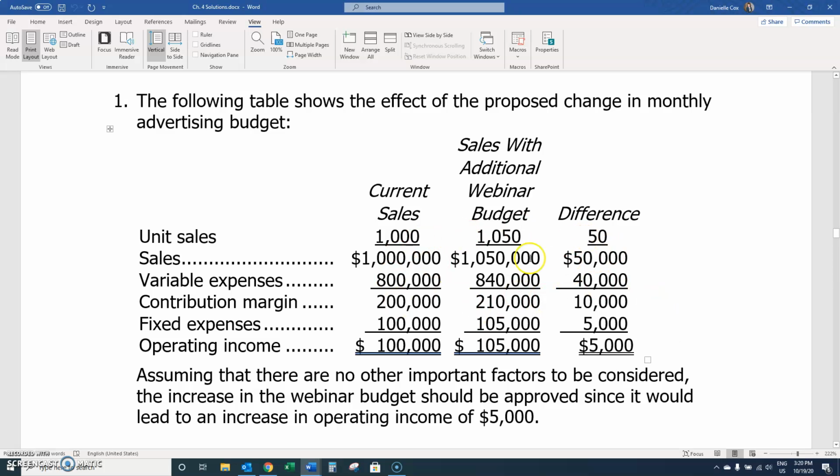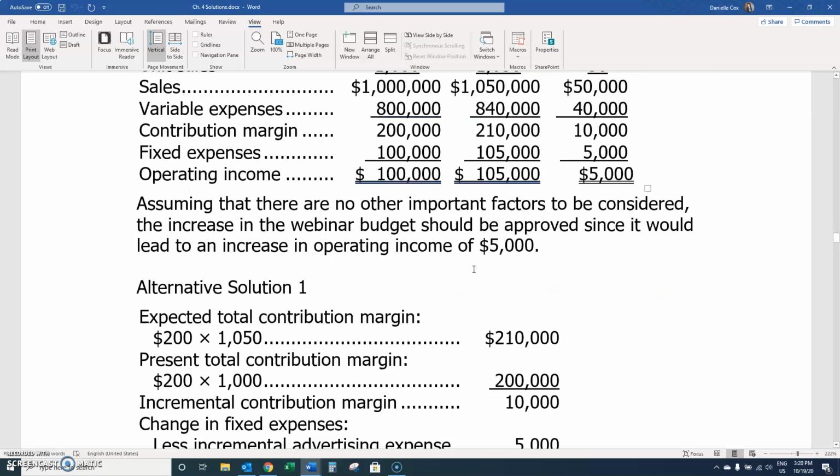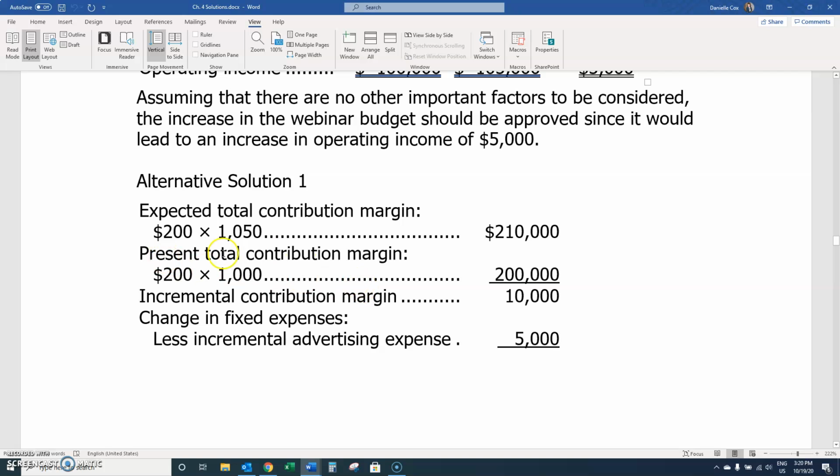Now this is a cumbersome and longer way of doing it. Here's an alternative. Under the new proposal, there's a contribution margin of $200 per unit, and the sales would be 1,050 units. So their new contribution margin would be $210,000.